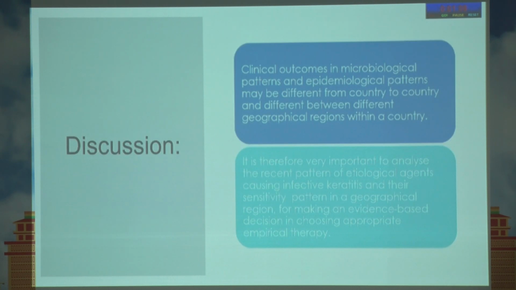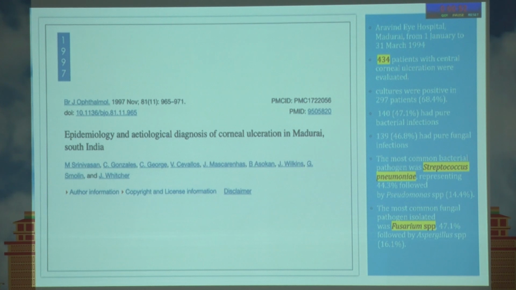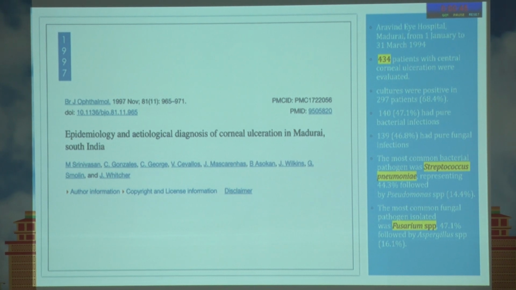In the discussion, the clinical outcomes, microbiological patterns and epidemiological patterns may be different from country to country, and may be different in different regions of our country itself. So analysis of different patterns in a particular area is important for making the decision for empirical therapy. There are many papers regarding the different geographical documentation of ulcer patients.